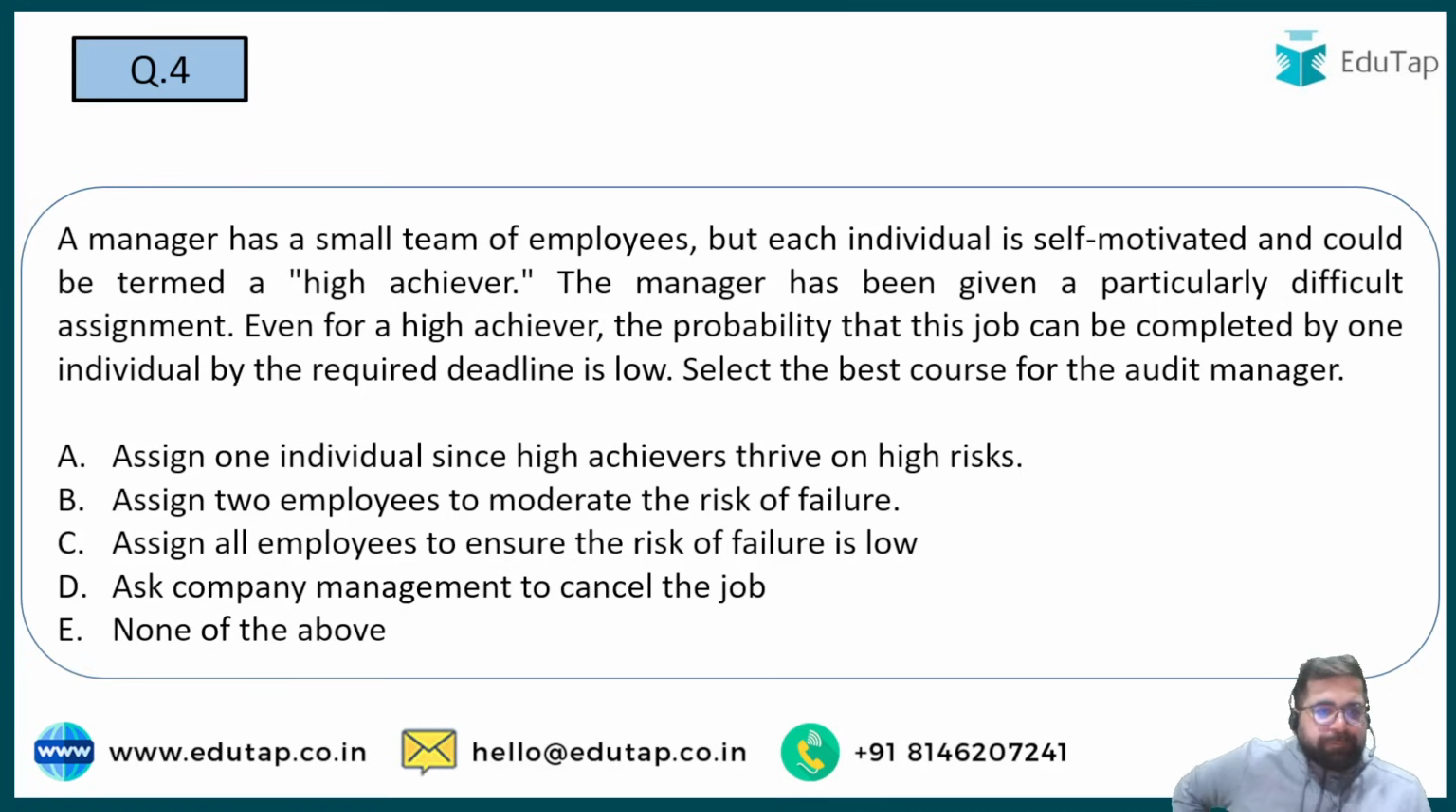Question number 4. A manager has a small team of employees, but each individual is self-motivated and could be termed as high achiever. The manager has been given a particularly difficult assignment. Even for high achievers, the probability that the job can be completed by one individual by the required deadline is low. Identify the best course of action for the audit manager.